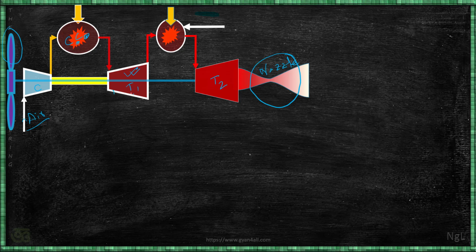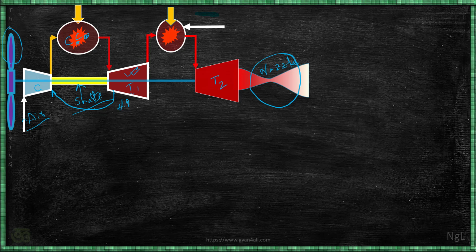This turbine T1 is the HP turbine. High pressure turbine will run the compressor only, and that is the yellow shaft. This shaft is connected to the compressor. High pressure turbine is connected only to the compressor. That means high pressure turbine produces a small amount of power which is required to run the compressor.